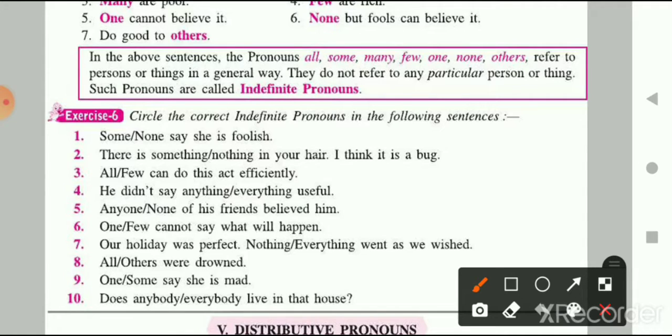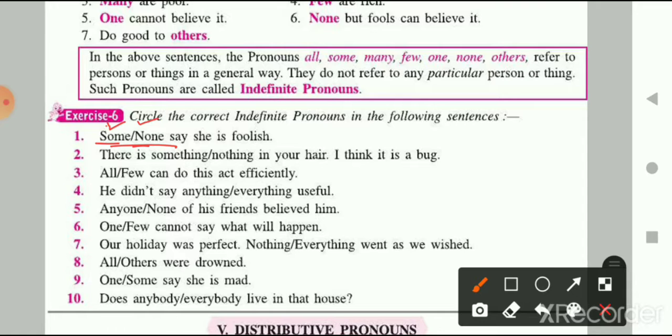So let's do the first one, some or none. What you have to do is, 2 options are given here. Where the slash is mentioned, it means there are 2 options, and you have to choose from these 2 options the one that is suitable for the sentence. So what is the correct option for the first one?